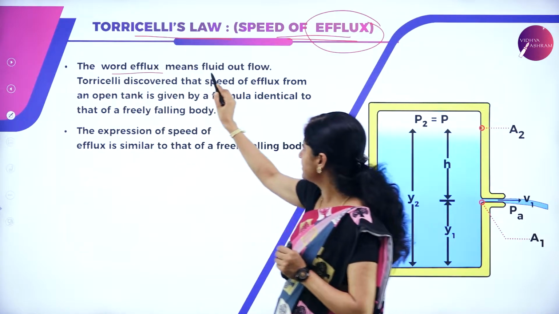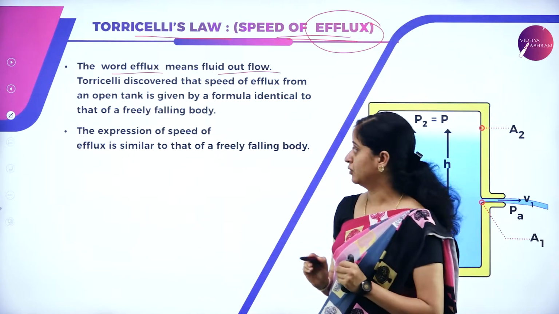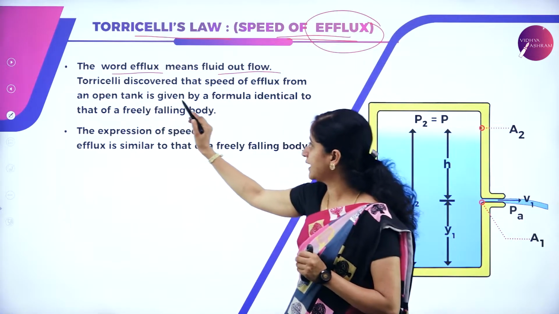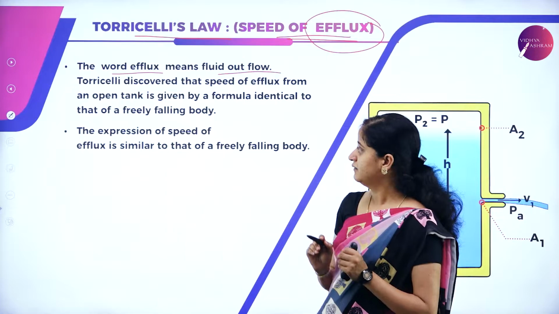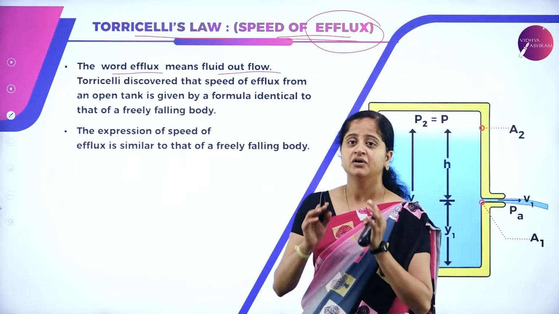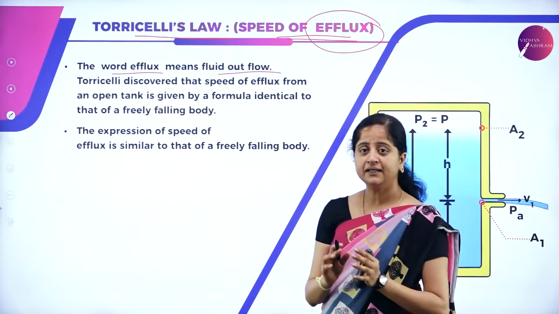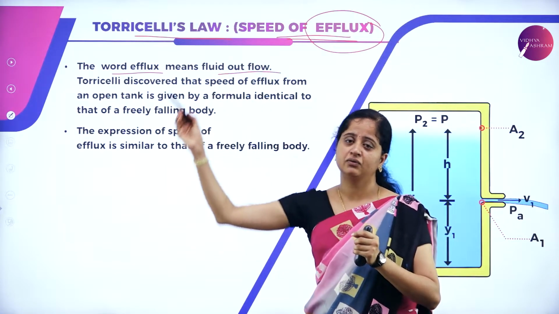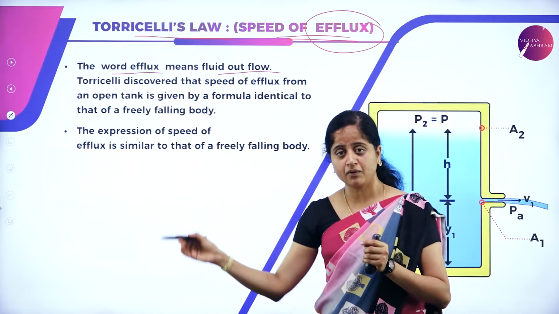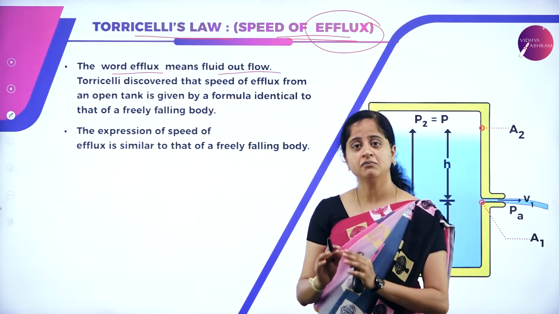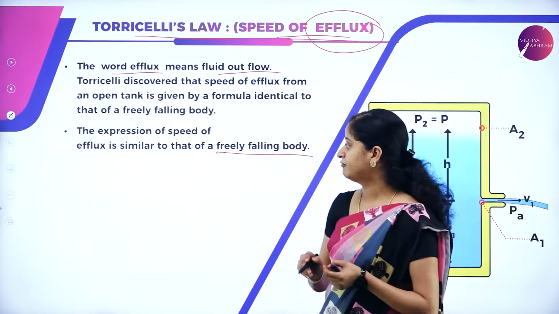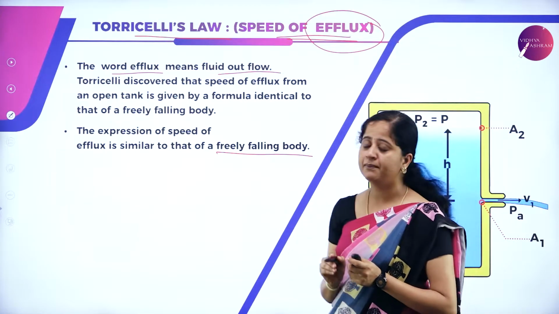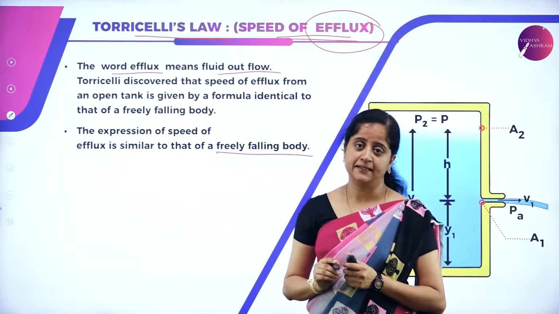Torricelli discovered that the speed of efflux from an open tank is given by a formula identical to that of a freely falling body. Why is it identical to a freely falling body? When water comes out of an open tank, the speed with which it comes out is almost equivalent to a freely falling body.